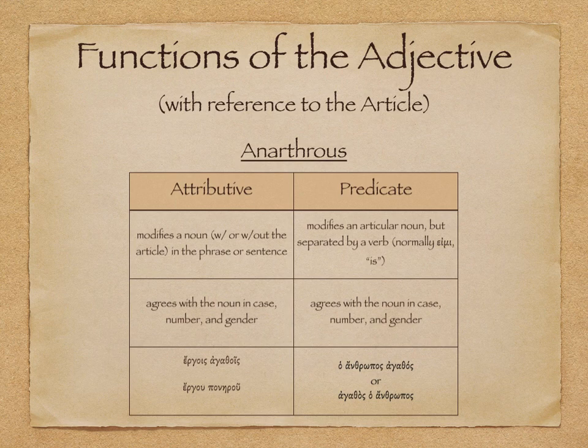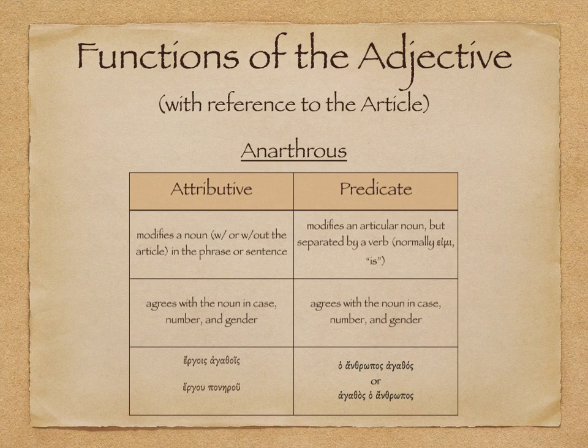Here, the attributive anarthrous adjective modifies a noun. Again, that noun doesn't have to have an article, or it may, in the phrase or sentence, and agrees with that noun in case, number, and gender. Ergois agathois. Those are dative plural. To the good works. Agathois modifying ergois, good works.